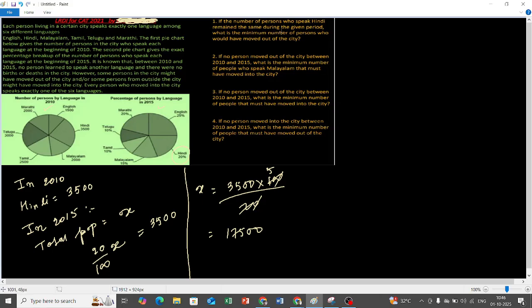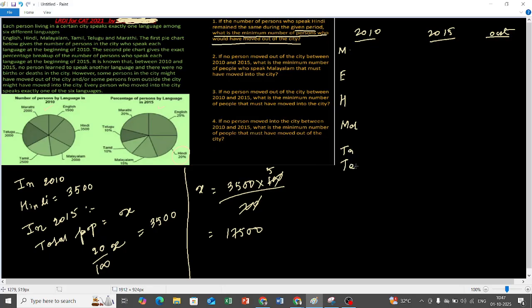All right, now it is given, you see, what is the minimum number of persons who have moved out of the city. Okay, so now we have to make a chart. We have no other options. 2010, 2015, and how many people moved out. So in 2010, let us start with, say, Marathi. Next is English, next is Hindi, next is Malayalam, next is Tamil, next is Telugu, right?